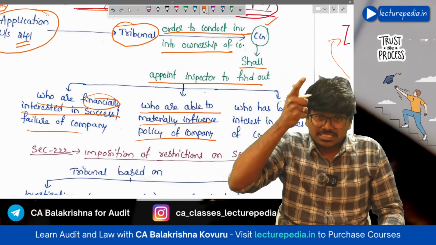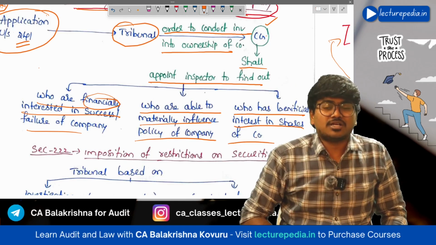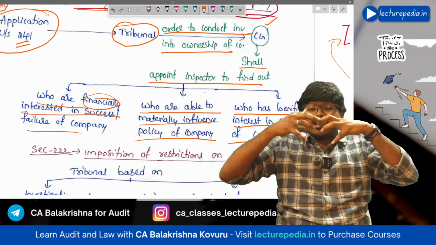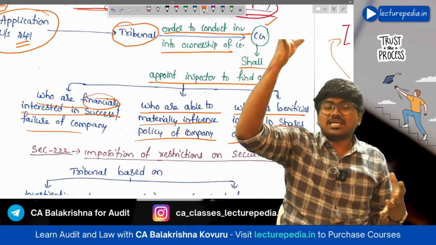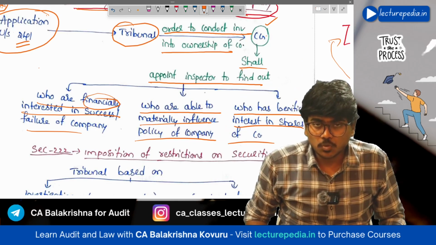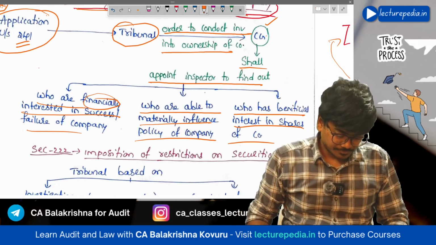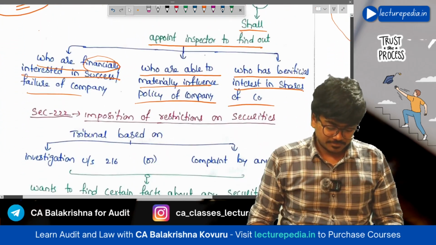Okay, to find out such real persons who have a beneficial interest in the shares of the company. So to find out these real owners, the central government will appoint the inspector to conduct investigation into the ownership of the company. That is section number 216, right?